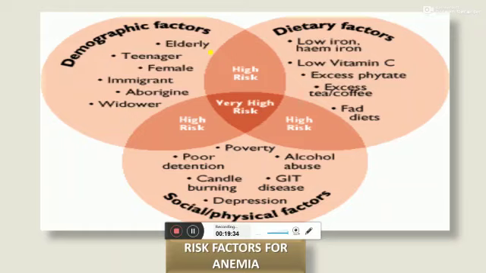Demographic factors, including elderly patients, teenage patients, females, aborigine immigrants, and widower patients. Second is dietary factors: low iron content, low heme iron content, low vitamin C, excess phytates in food, excess tea or coffee, and fad habits. And third is social and physical factors: poverty, poor dentition, alcohol abuse, and others.